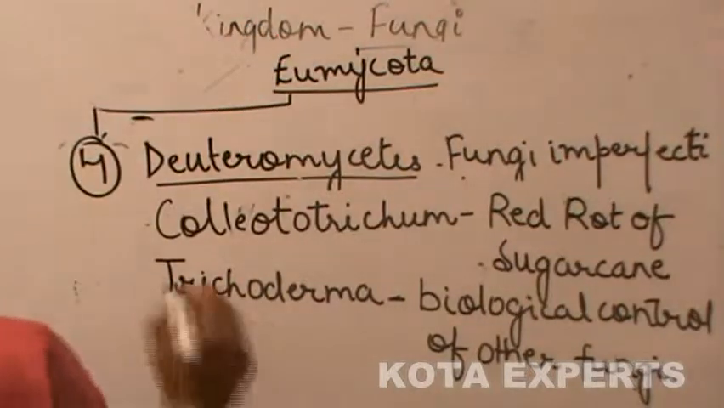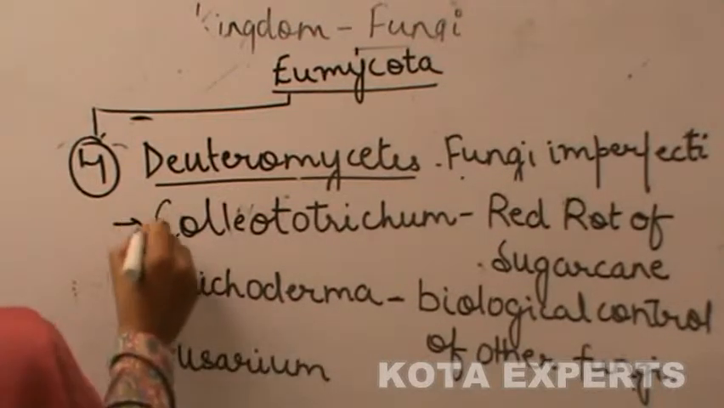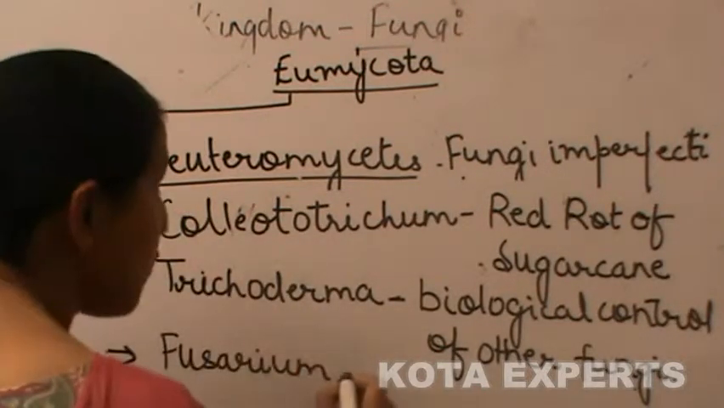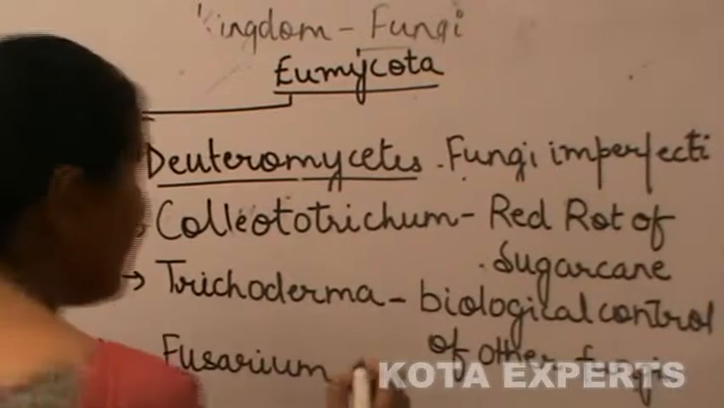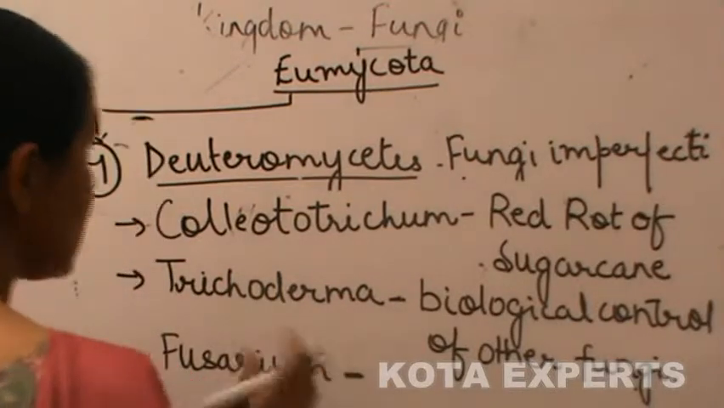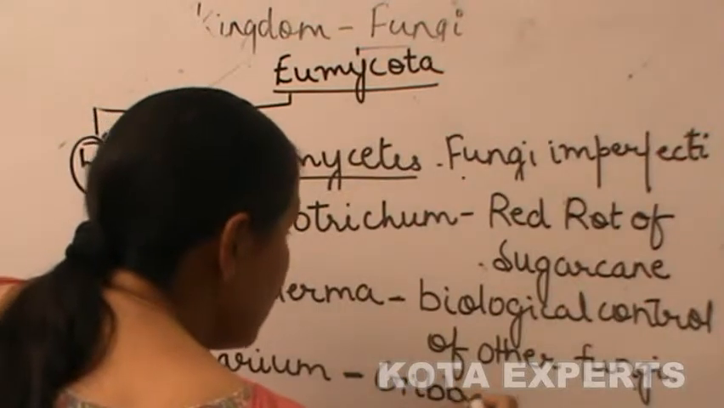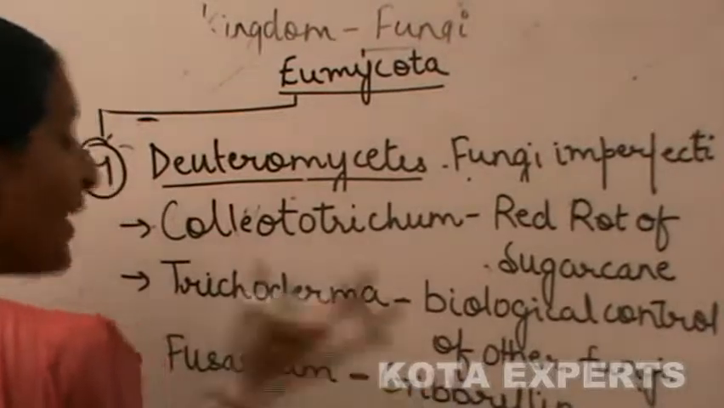Next example is Fusarium. This is also very important as it is responsible for the discovery of the first plant hormone. That is, the discovery of the first phytohormone which is derived from fungi, that is gibberellin. Gibberellin was discovered from Fusarium, as it reproduces asexually.